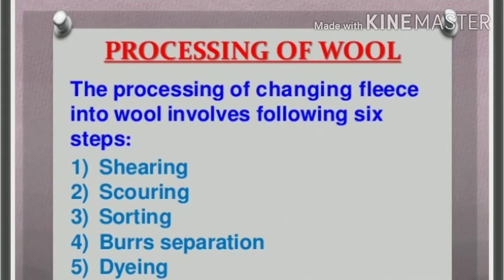Now we are going to learn how the fibers which we obtained from sheep are processed into wool, which undergoes 6 steps. First step is called shearing. Second step is called scouring. Third one, sorting. Fourth one, burr separation. Fifth one, dyeing. And finally, sixth step is called spinning.